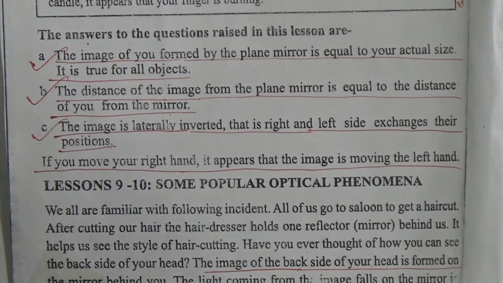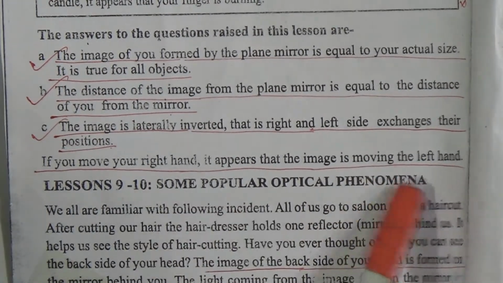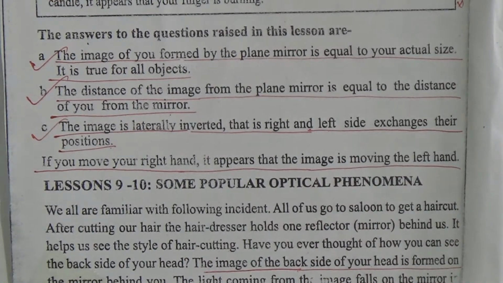Now lesson number 9, some popular optical phenomena. When you go to the salon for your haircut, and after the haircut you cannot see your backside, then the man who cut your hair takes a mirror and places it at the backside of yourself, and you see your backside in front of your mirror. How is it created?